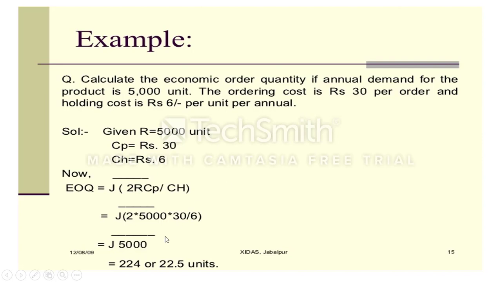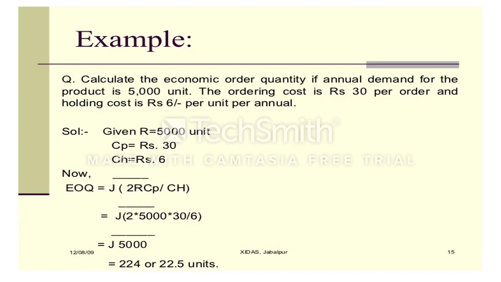Now based on these equations, we need to see some simple problems. I will read it out. Calculate the economic order quantity if the annual demand for the product is 5000 units, the ordering cost is 30 rupees per order and the holding cost is 6 rupees per unit per annum. So this is our problem. From the problem, we can understand that demand is 5000 units, ordering cost is 30 rupees, carrying cost is 6 rupees per unit per annum.